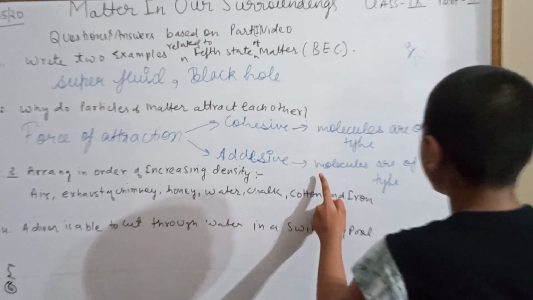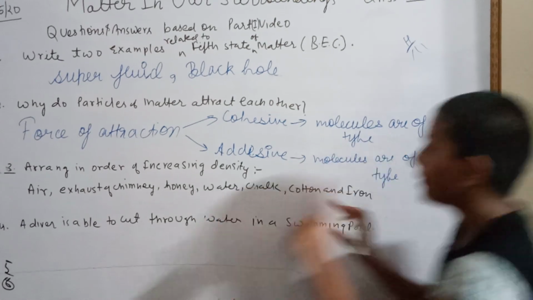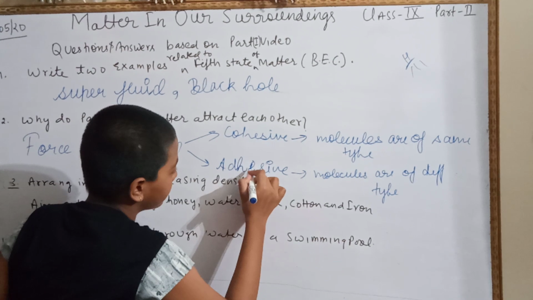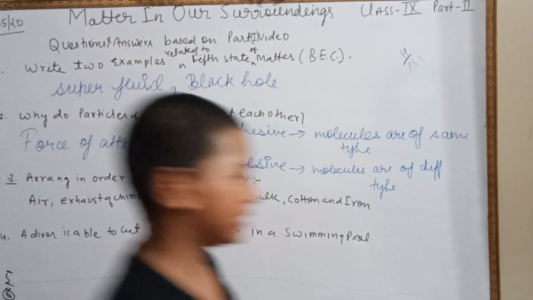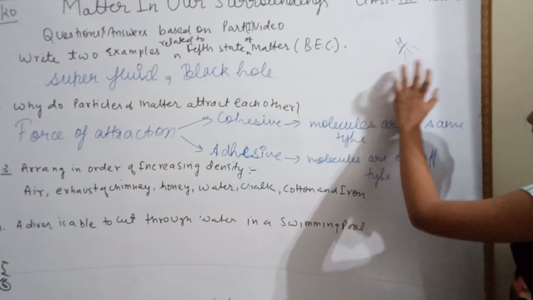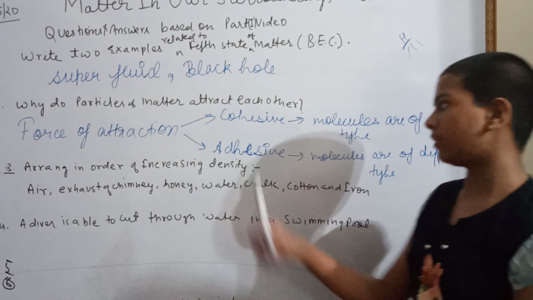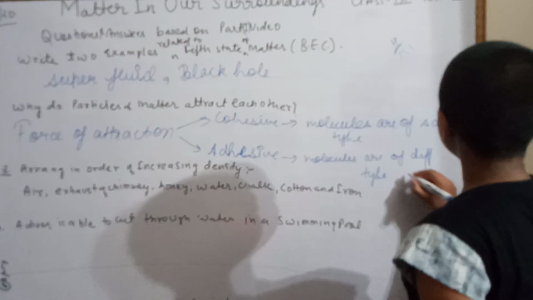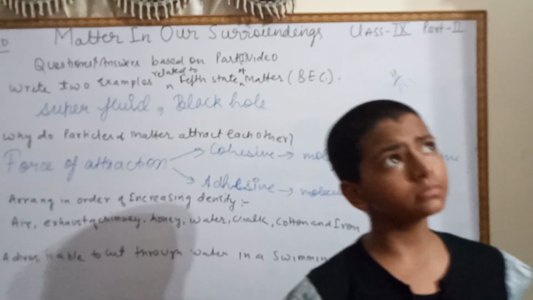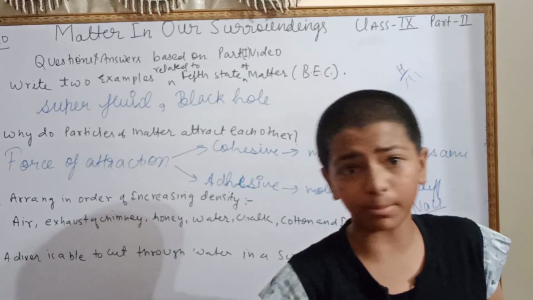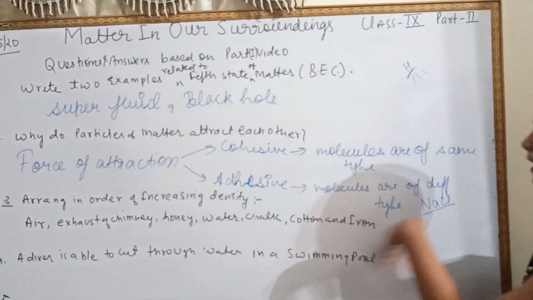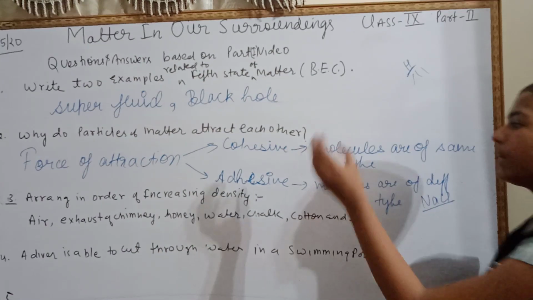Now I was telling the adhesive. Oh my god, there's a big mistake over here. Adhesive. I do it mostly. Okay, now we take an example. We have taken the example of cohesive force, now we'll take one of adhesive. For example, NaCl. In NaCl, there are atoms of sodium and also chlorine. So there are two types of atoms, more than one type of atom, so there will be adhesive force.